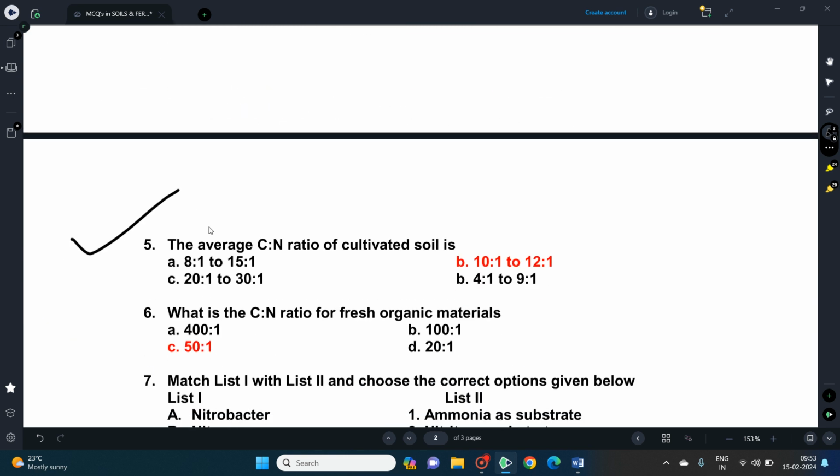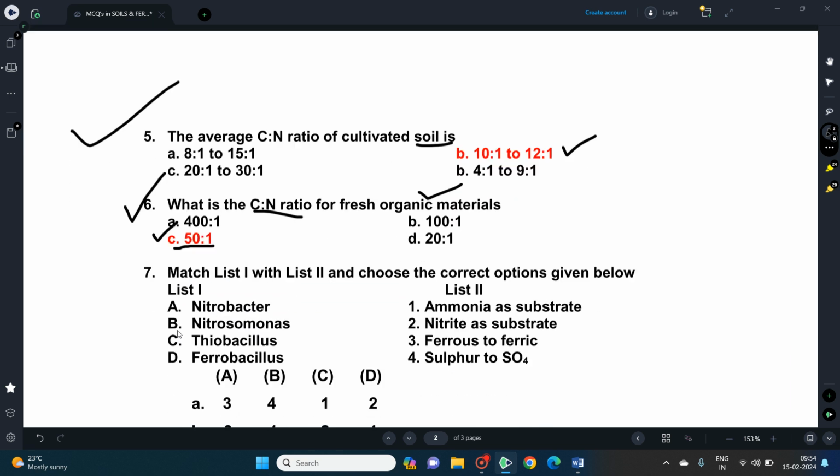We can move on to the next question. The average CN ratio of cultivated soil is 10:1 to 12:1. This is the CN ratio of all the cultivated soils in India, in which the crop plants will grow healthy and yield high productivity. The question number 6, what is the CN ratio for fresh organic materials? For fresh organic material the CN ratio is 50:1. That is the correct answer for the question number 6.